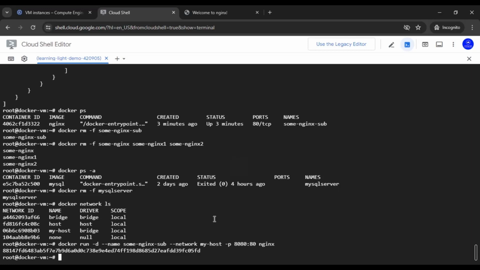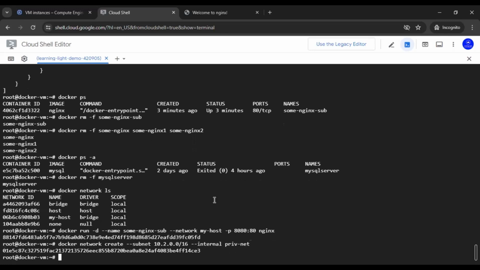Now, if we create another network, docker network create, and maybe we can provide some subnet that is 10.2.0.0/16, and maybe we can say --internal, and we can specify one name that is private-net, that will create the private network.